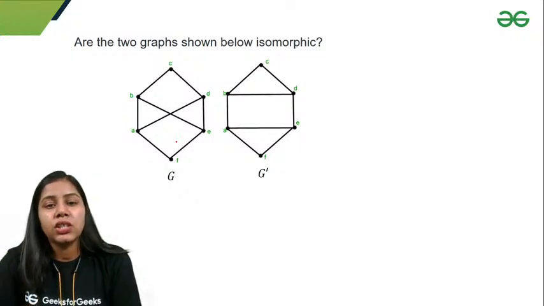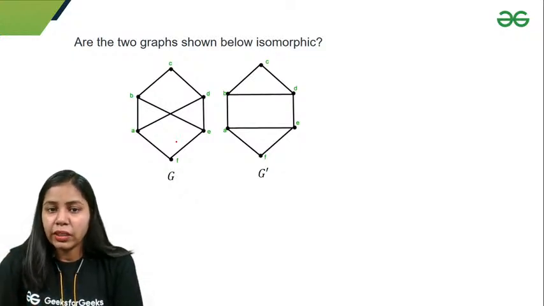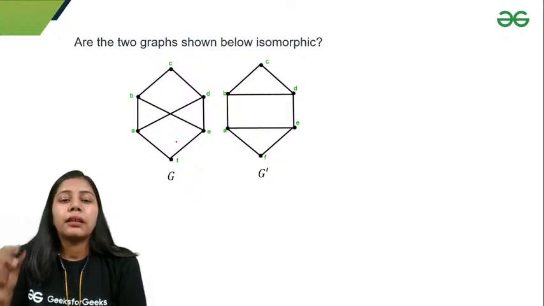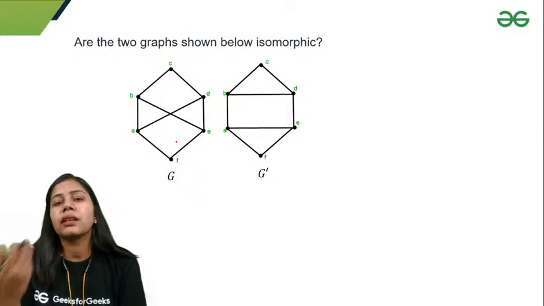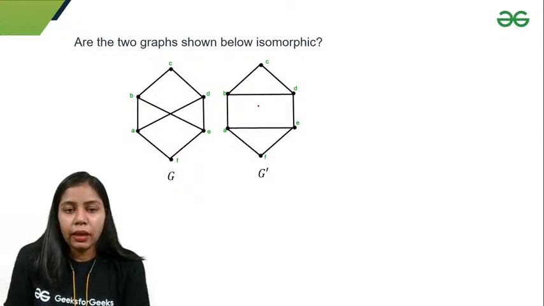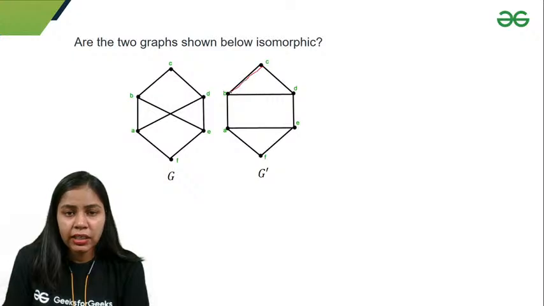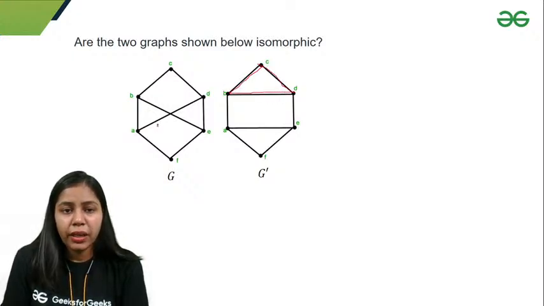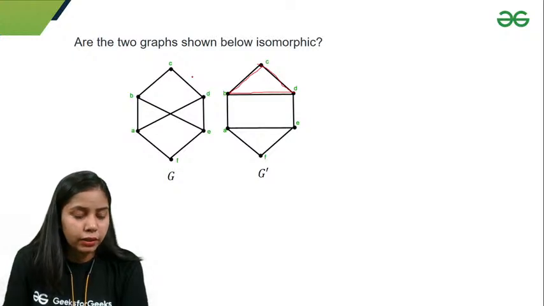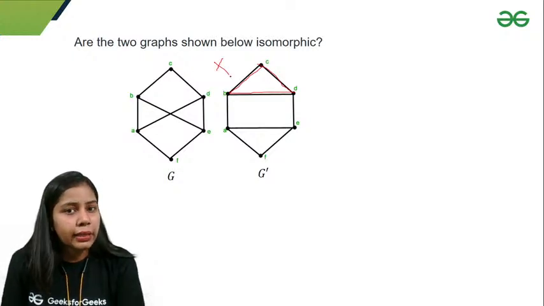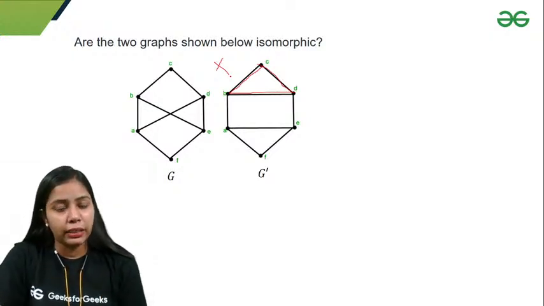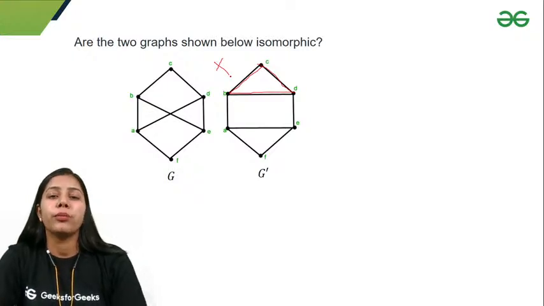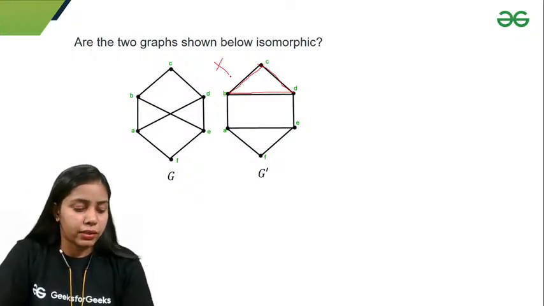So if I take one example, G and G dash, I see same number of vertices, same number of edges, and same degree sequence. But if I take circuit or cycle of a particular length, in G dash there is a cycle of length 3, but in G there is no cycle of length 3. So that means they are not isomorphic, right? So by these points, I can simply check whether the graphs are isomorphic or not. We are not going to use the definition to solve the questions.